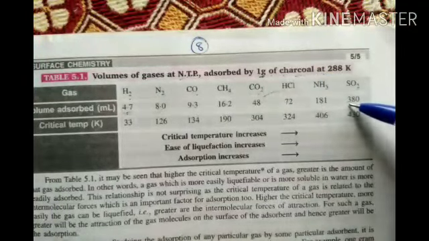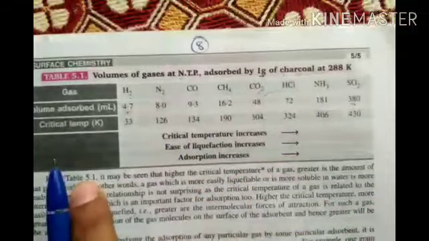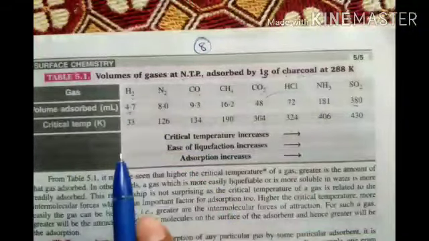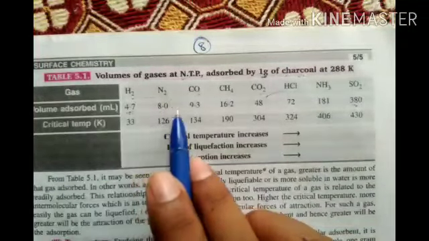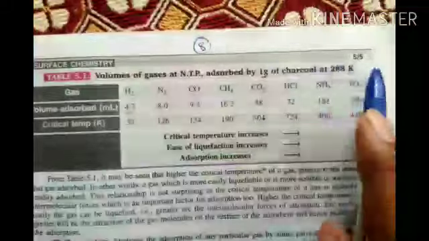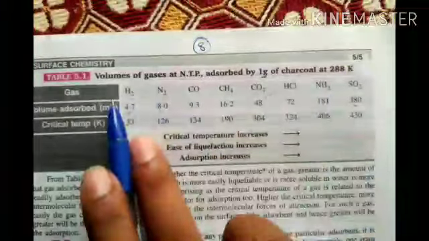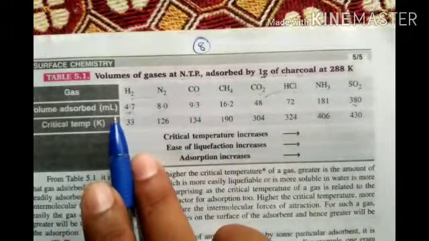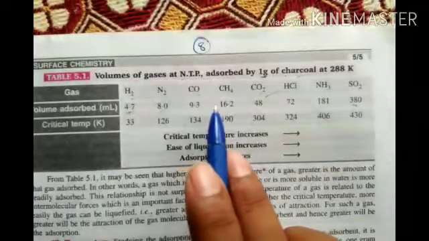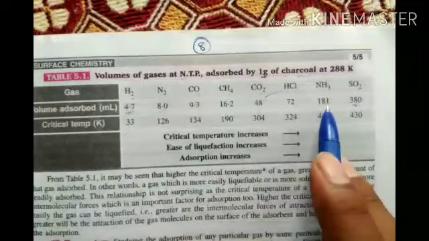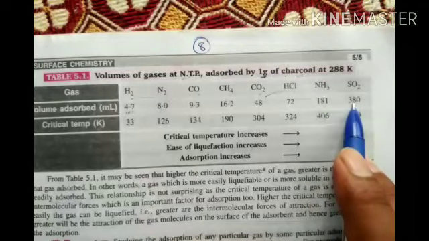See, the volume adsorbed increases from left to right: 4, 8, 9, 16, 48, 72, 181, 380.